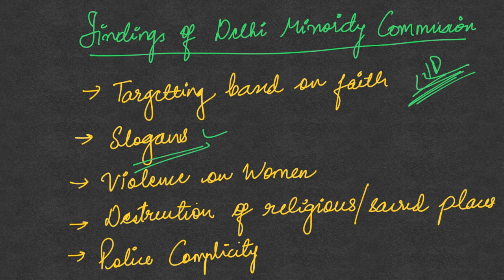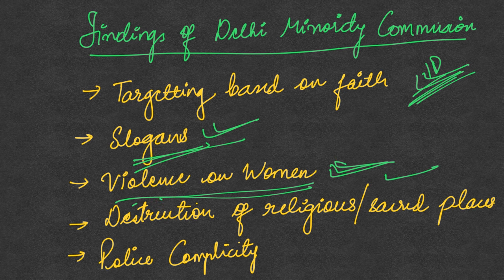The next thing is that during the riots there were a lot of slogans shouted by the mob, and these slogans were clearly anti-Muslim and filled with hatred for Muslims. The third observation that was made is that violence also happened against Muslim women. Many Muslim women have given testimonies that people rushed into their houses, looted the house, and they were also subjected to vulgar language and even sexual harassment. So violence on women was also prevalent.